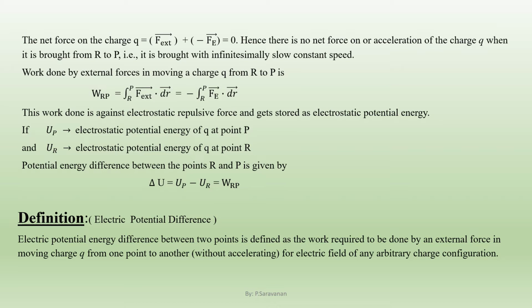Hence, we get a definition for the electric potential energy difference. Electric potential energy difference between 2 points is defined as the work required to be done by an external force in moving the charge small q from one point to another point without accelerating, for the electric field of any arbitrary charge configuration.